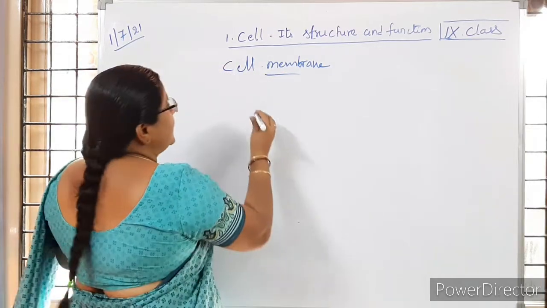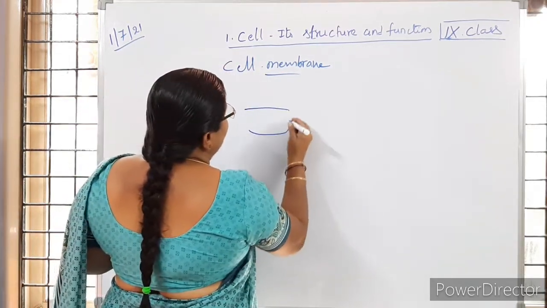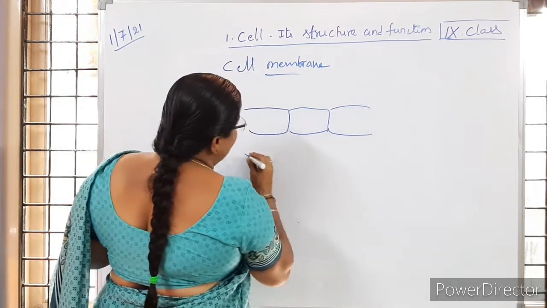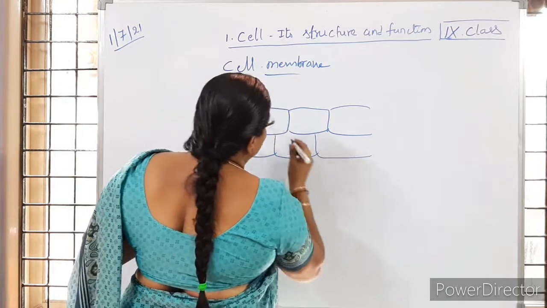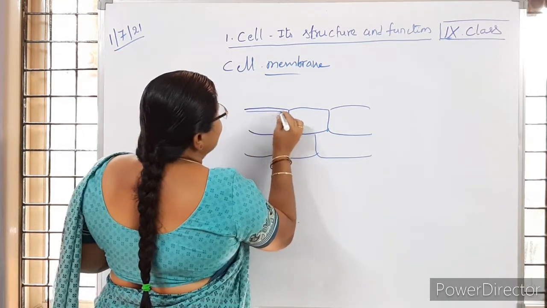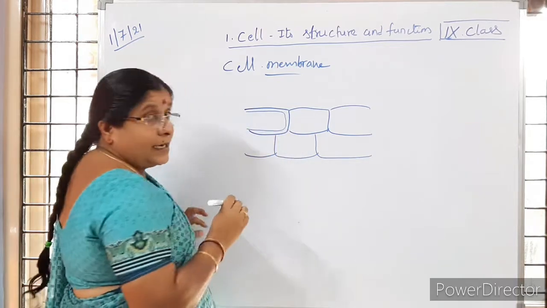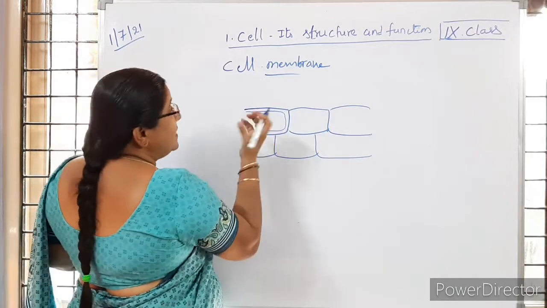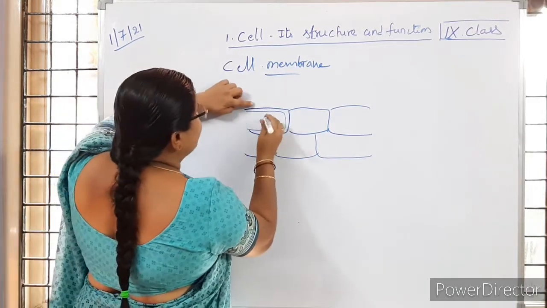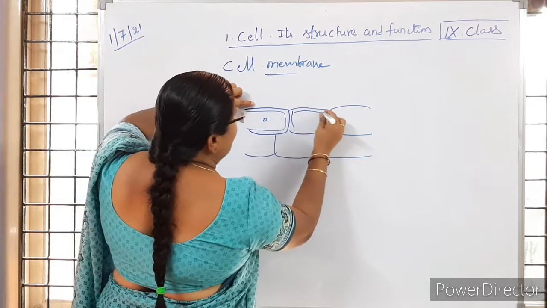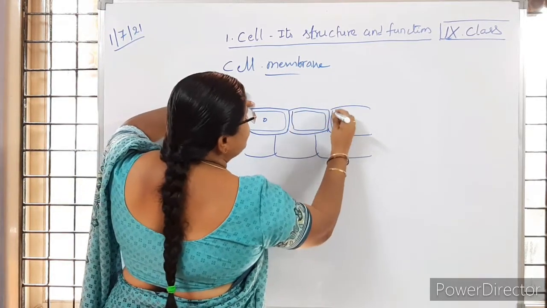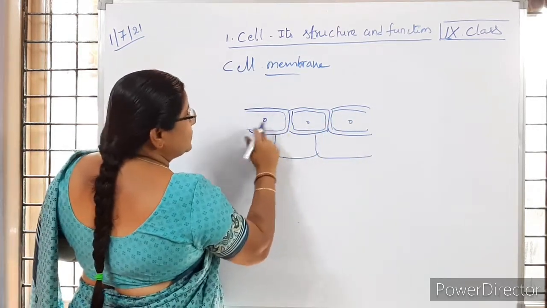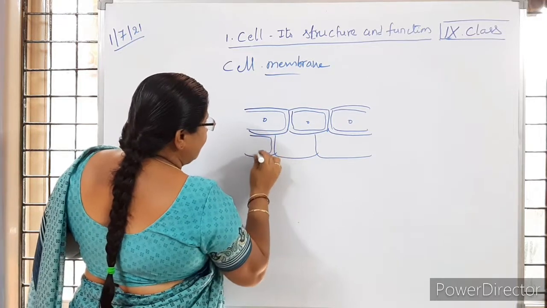Then what is going to happen? As betel leaf is a plant part, no children, the cells will be observed under the microscope like this. Because we are keeping that transparent layer in the salt solution for 10 minutes, the membrane is going to be separated. So the outermost covering, you know that it is called the cell wall, and just below the cell wall, whatever we are going to observe, this one is called the cell membrane.